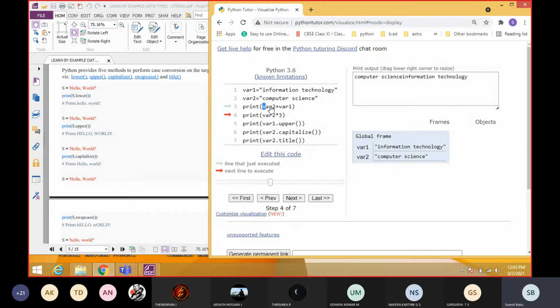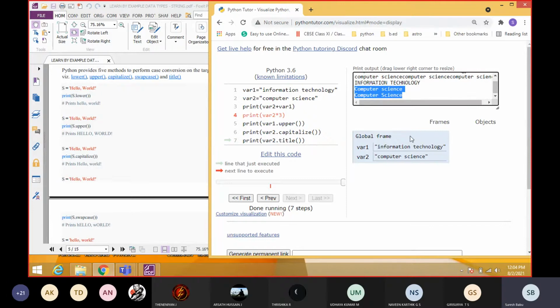The first string is var2 and the next is var1. Then var2 star 3, computer science will be replicated three times, repetition. Then uppercase, see, information technology in uppercase. Then capitalize, you see here only the first character, C alone, is capital. Then title case, you can see the difference between these two. Here, the last one, capital C, capital S. Title case will convert every word's first character to capital.